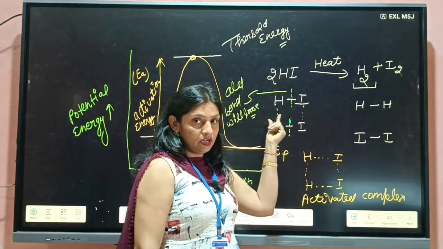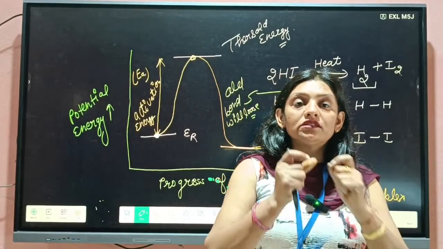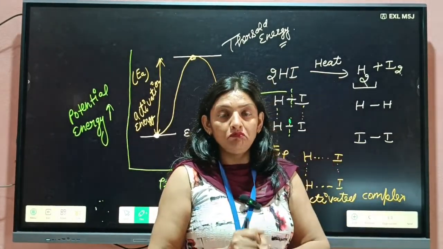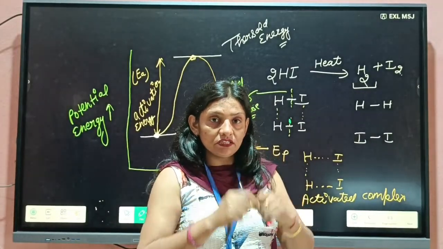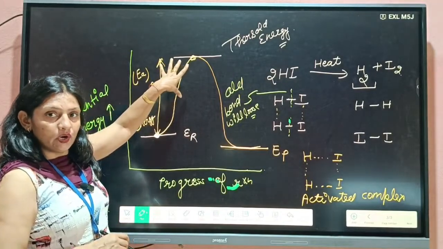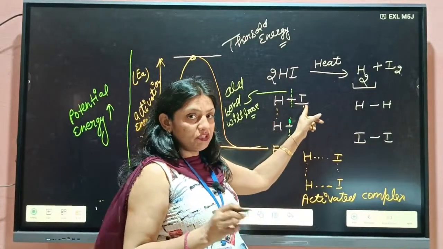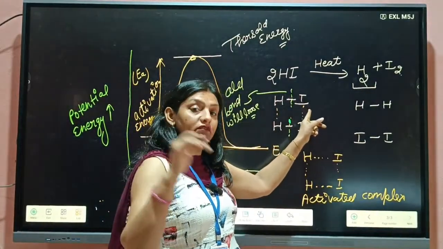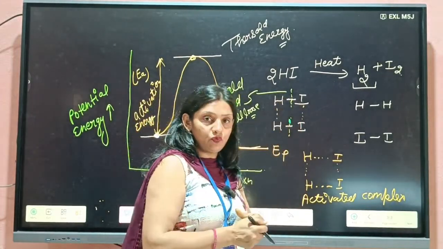They will break. And for breaking anything, we need to provide some amount of energy. Means first it will absorb the energy. And if energy is absorbed, then at that time it is endothermic. Okay. When they get loosened completely, means they get broken completely, then new bonds will start to form.